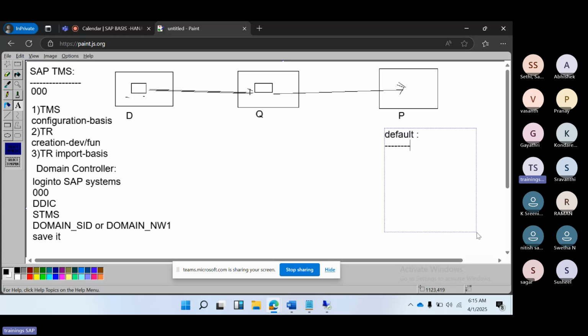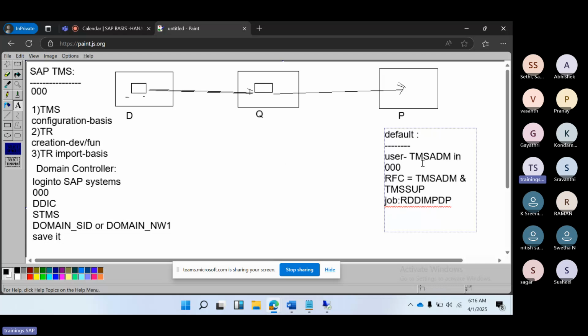One is the user TMSADM in client 000. Then two RFC destinations will be created, TMSADM and TMSSUP. So there is one user, two RFC destinations, and one background job, RDDIMPDP, created by default as part of the TMS configuration.